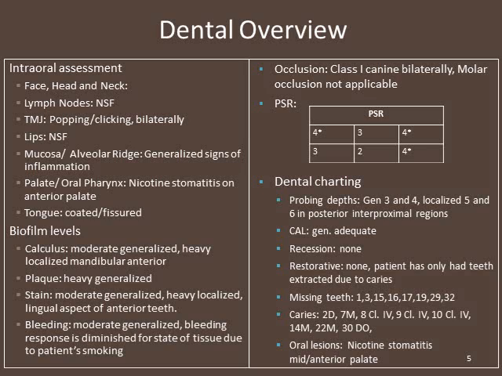Her missing teeth are 1, 3, 15, 16, 17, 19, 29, and 32. All are missing due to caries, other than the 3rd molars, which were extracted. She has active caries on 2 distal, 7 mesial, 8, 9, and 10 class 5, 14 mesial, 22 mesial, and 30 disto-occlusal. The oral lesions that are present are nicotine stomatitis in the mid to anterior palate.